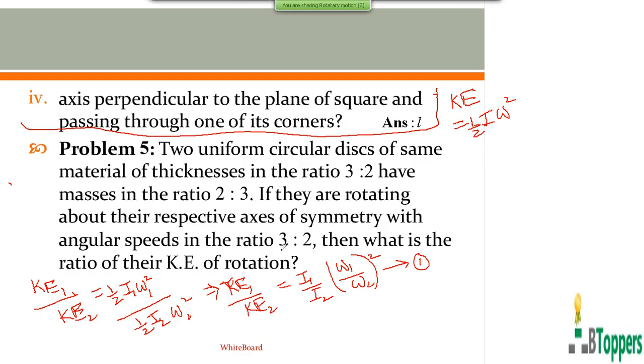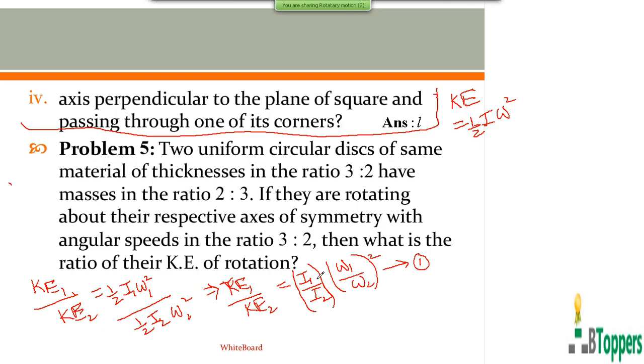You are already given the ratio of the angular speeds, omega 1 is to omega 2 as 3:2. So to find the ratio of the kinetic energies, you first have to find the ratio of their moments of inertia.